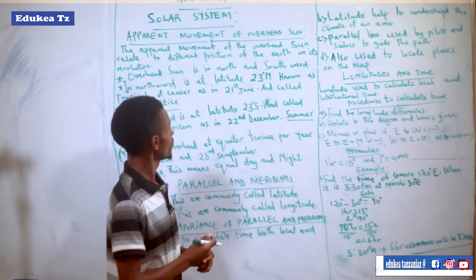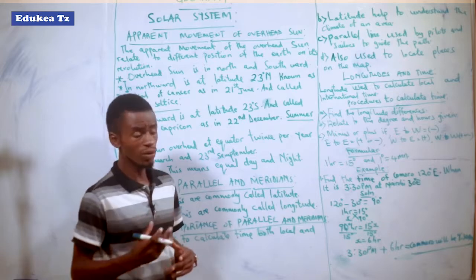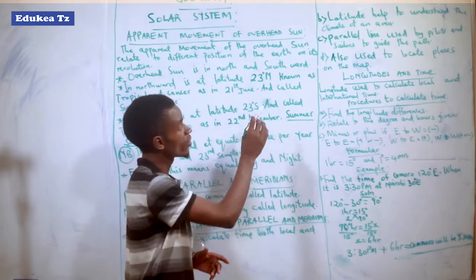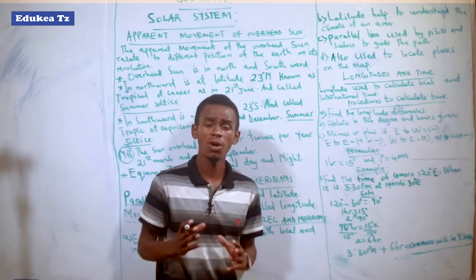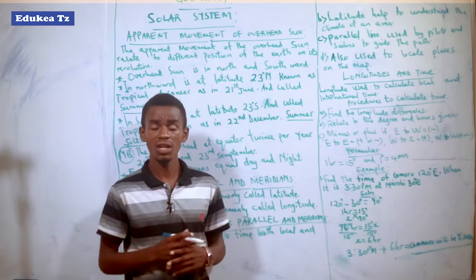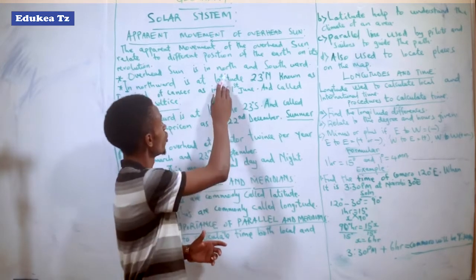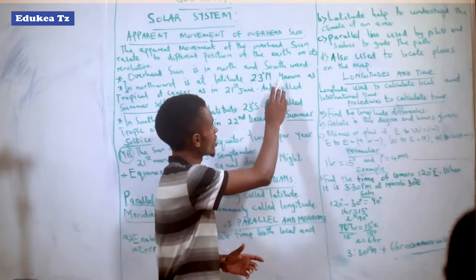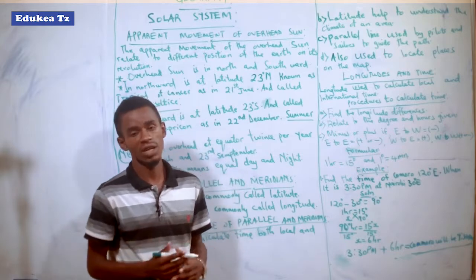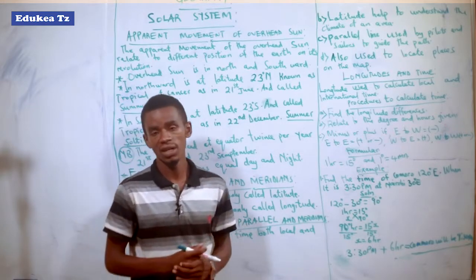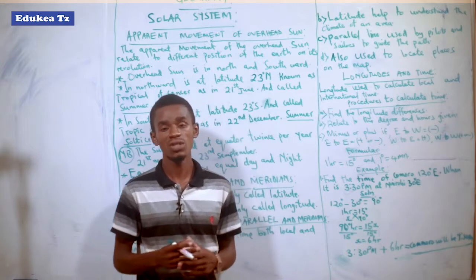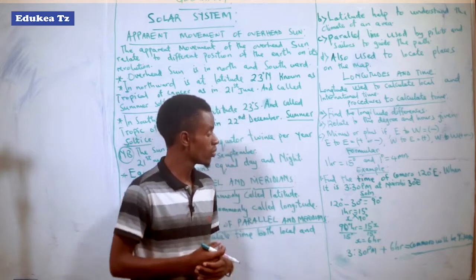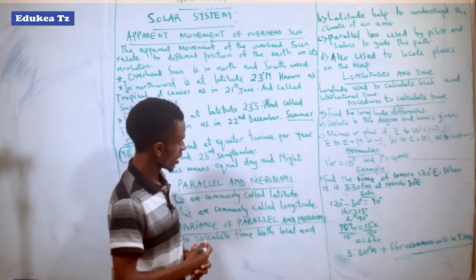This situation is similar to what we call the overhead sun. A northward example we can trace here: the overhead sun in the north and the southward. The overhead sun appears in three parts, but here we start with the north and then the south. So there is the north overhead sun and the south overhead sun. But also there is the equator, where it occurs almost twice, on a certain day and another day. We shall look at that later.